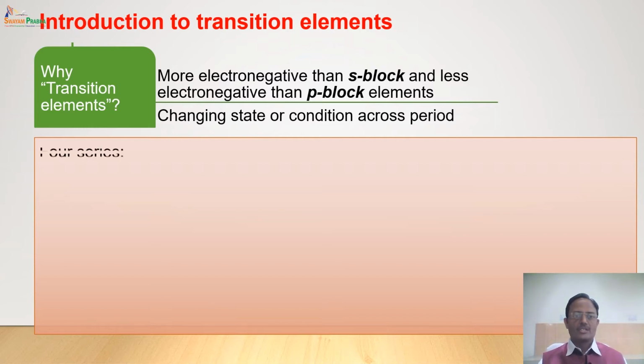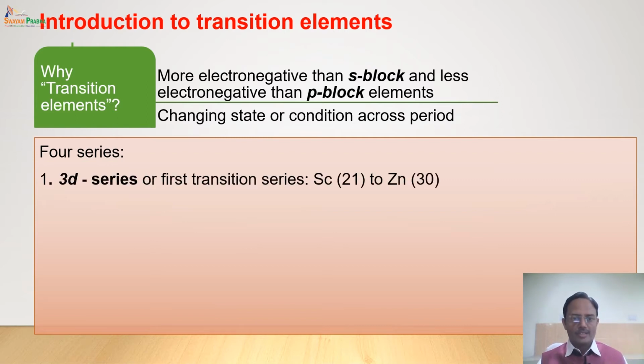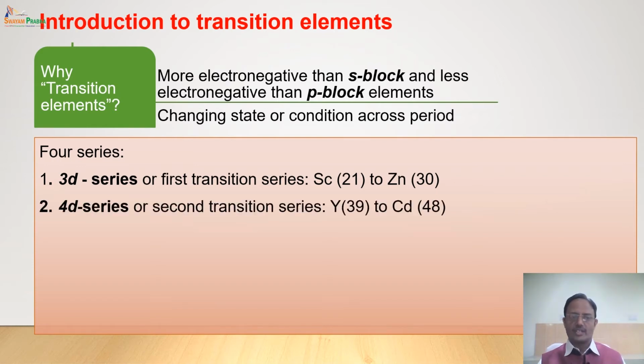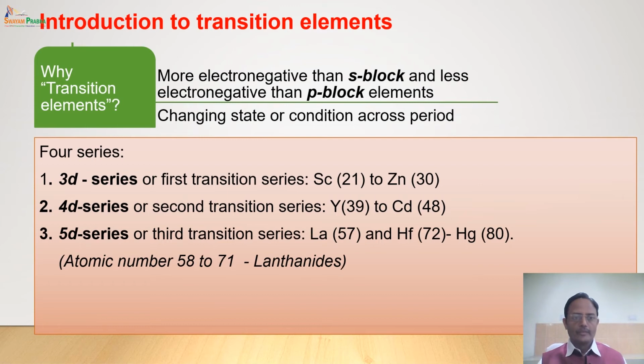Now these elements are classified into 4 series. The first transition series, also called the 3d series, extends from scandium with atomic number 21 to zinc, atomic number 30. The second transition series, or the 4d series, extends from yttrium to cadmium. The 5d series, or third transition series, extends from lanthanum with atomic number 57 and then from hafnium to mercury.